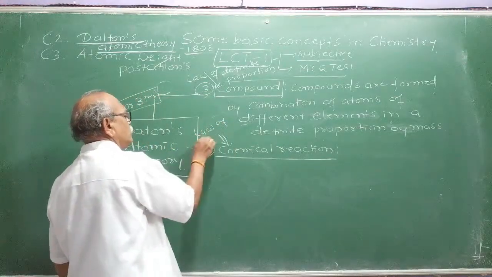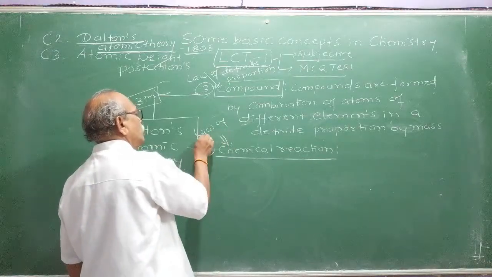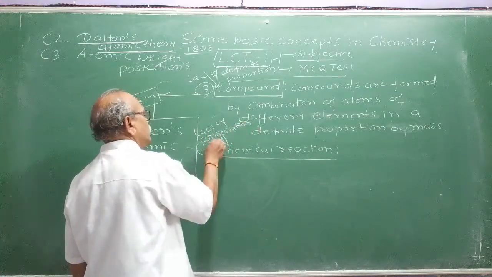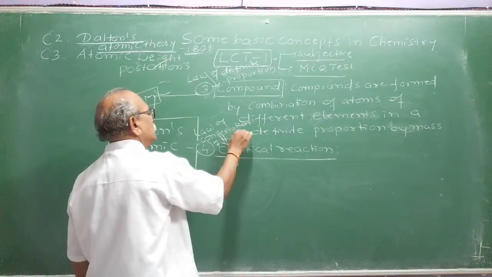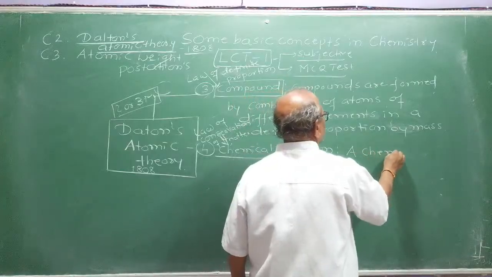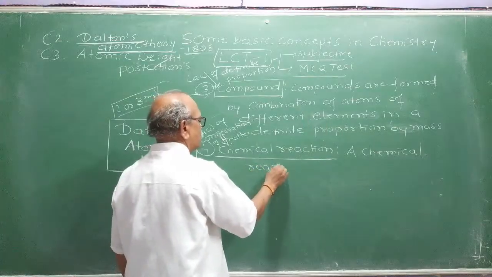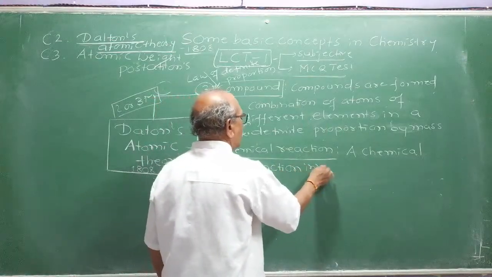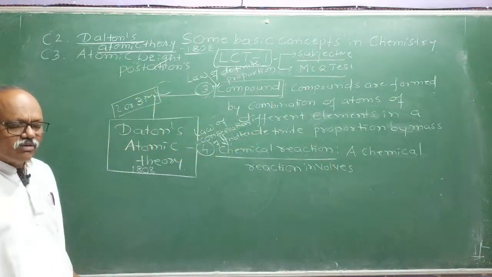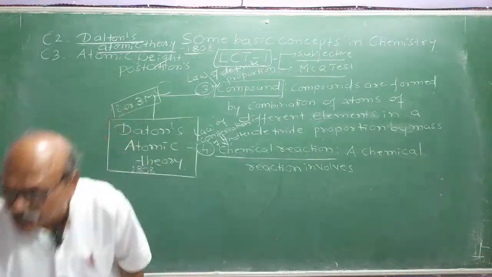Law of conservation of matter, given by Lavoisier, the first law. He stated that a chemical reaction involves rearrangement of atoms. At that time he did not know about chemical bonds. The chemical bonds concept was not known. Atomic structure was not established. Electrons, protons and neutrons were not established at that time.